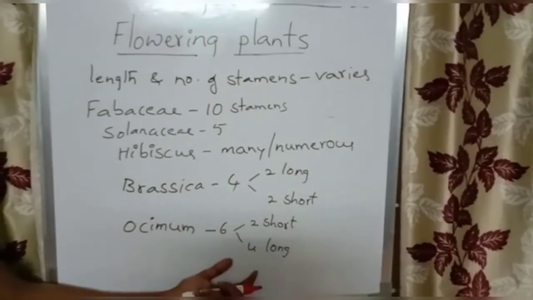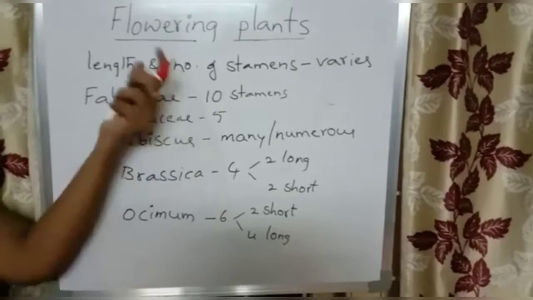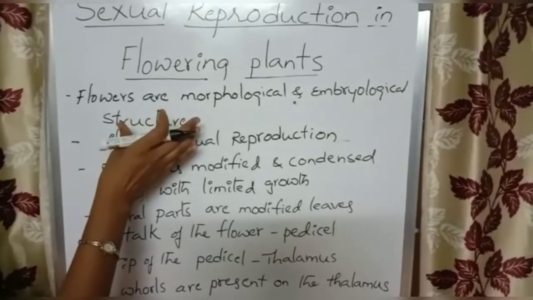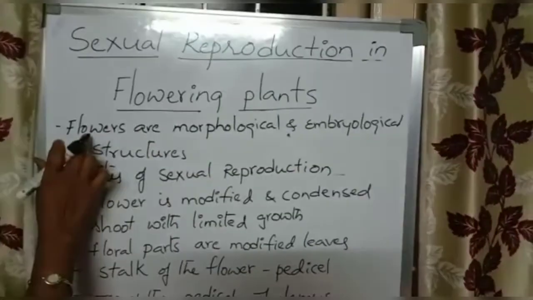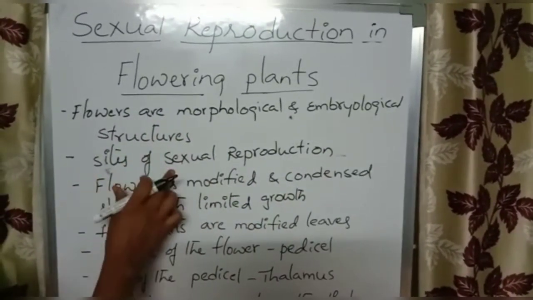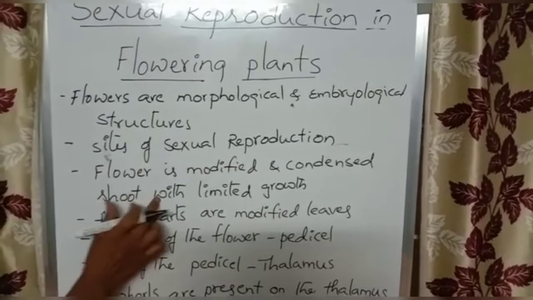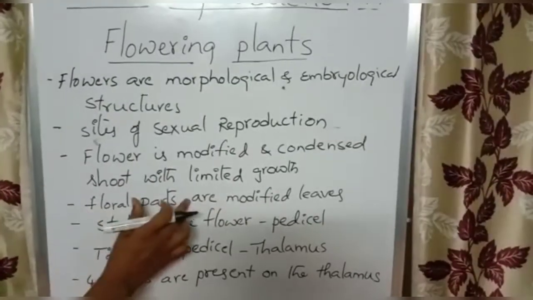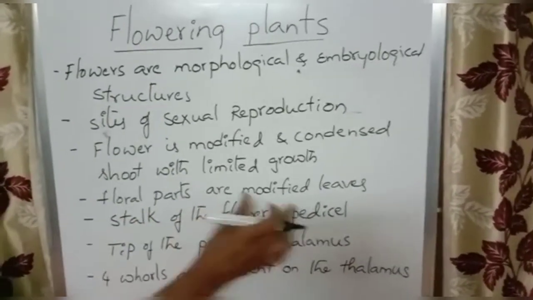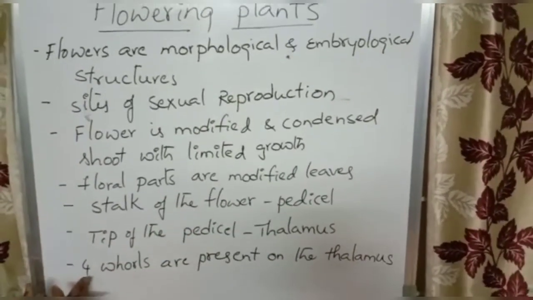Before discussing the transverse section of the anther, let us revise all the points we discussed in this session. Flowers are morphological and embryological structures. Flowers are sites of sexual reproduction. A flower is a modified and condensed shoot with limited growth. Floral parts are modified leaves. The stalk of the flower is called the pedicel. The tip of the pedicel is called the thalamus.